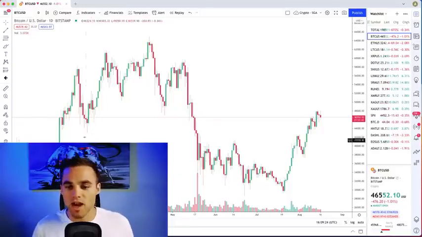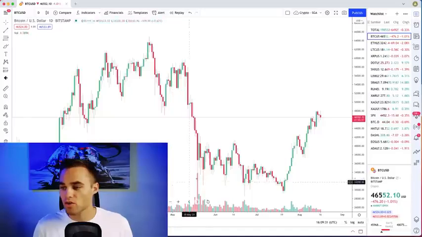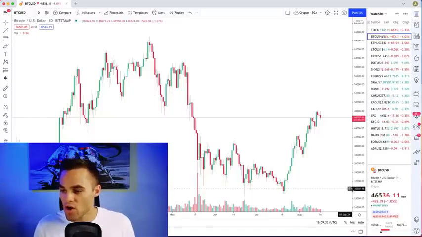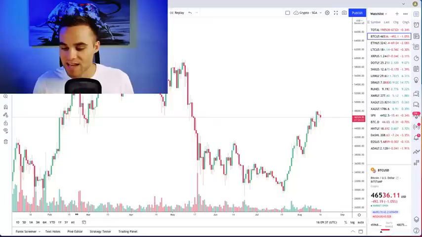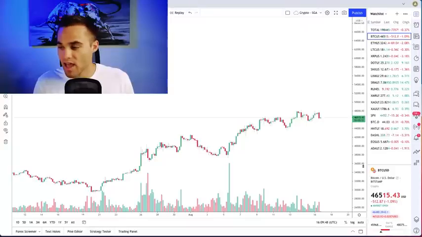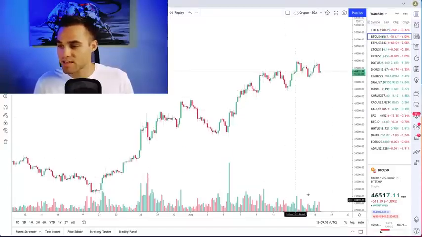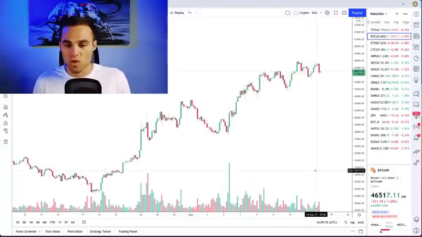The next thing that we're going to be talking about is actually the X and Y axis. When you're looking at a chart, you'll notice a few things. On the Y-axis here, we have price, and on the X-axis here, we have time. We can also change the time frame, which we're going to get into later, but basically you'll see that the time changes down here. The date and where the price has been at also changes here. Okay, so this is the X and the Y axis.